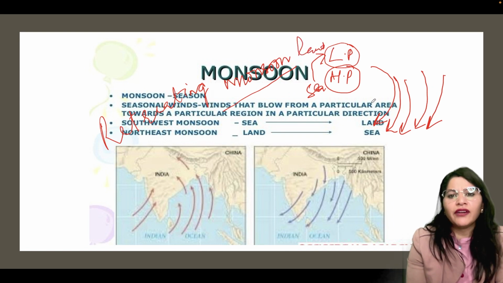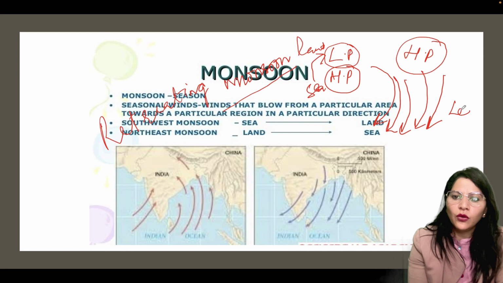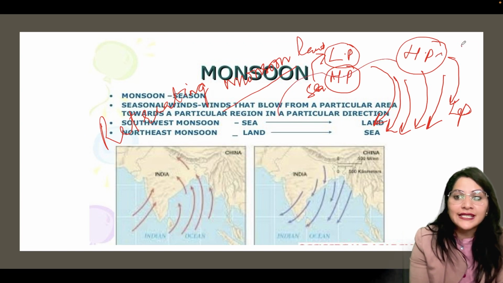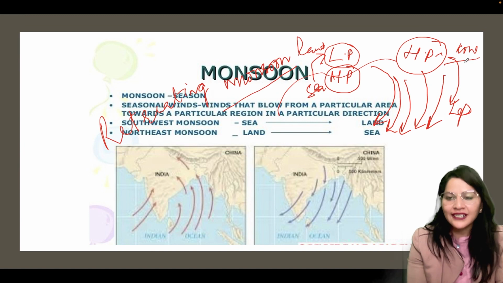But in the retreating period, high pressure develops in the Indian subcontinent and the sea portion develops low pressure, and wind starts moving from high pressure to low pressure. High pressure means temperature is low here. In the months of October and November, temperature starts decreasing, and the winds start retreating.